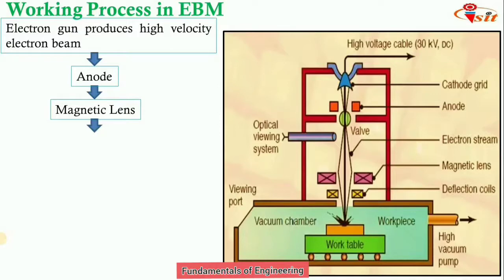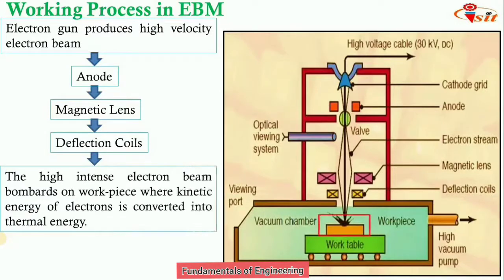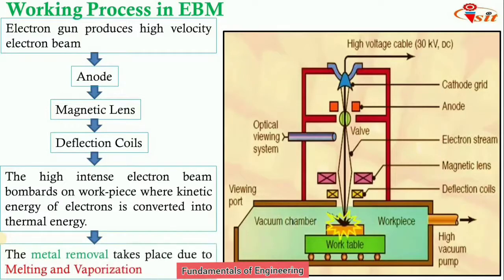Then these convergent electrons pass through the deflection coils, where the electron beam is focused at a spot. When they focus at a spot, the high intensity electron beam bombards the workpiece, where the kinetic energy of the electrons is converted into thermal energy. And there we get material removal due to melting and vaporization.